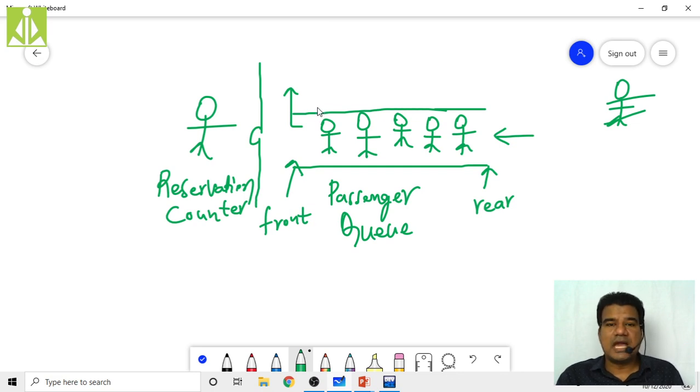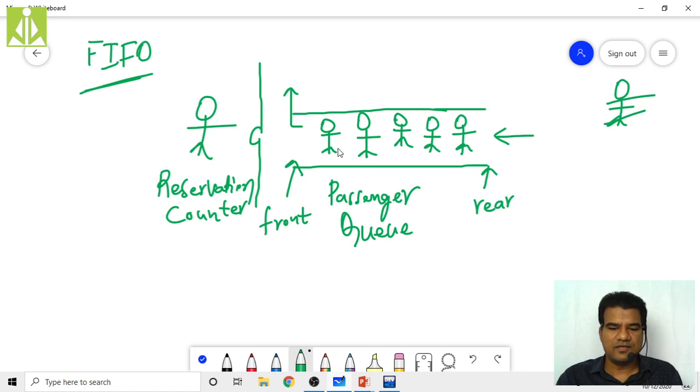Now you see whether we are following FIFO, first in, first out, or not. In this queue, whoever comes first will be served first, isn't it? Whoever enters into the queue first will go out first.